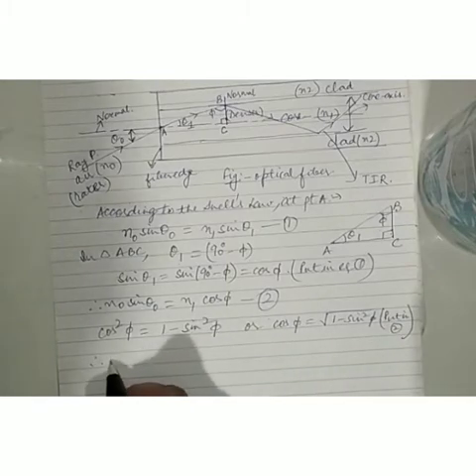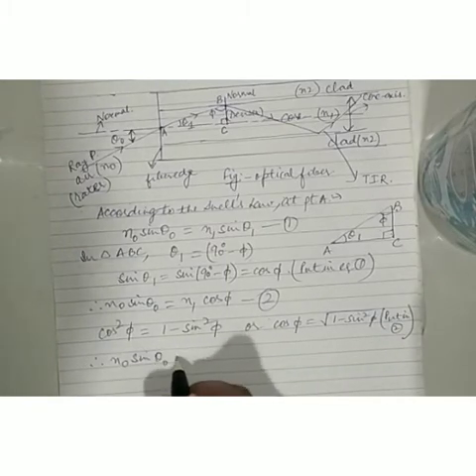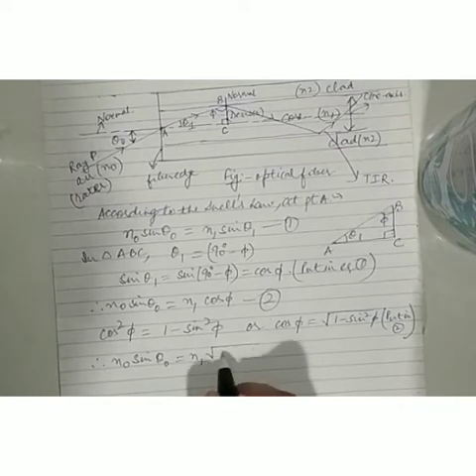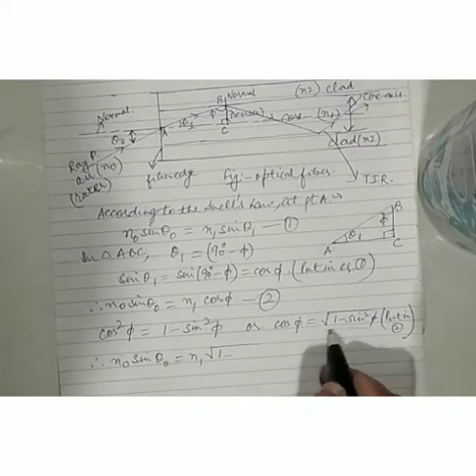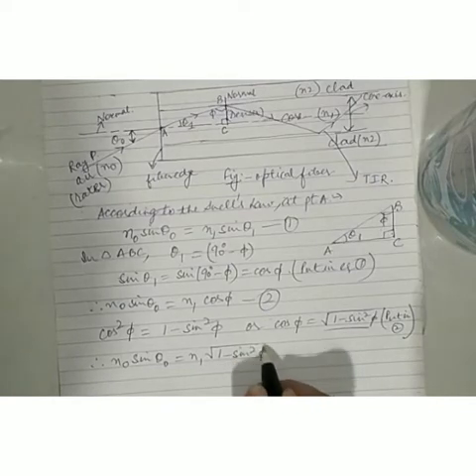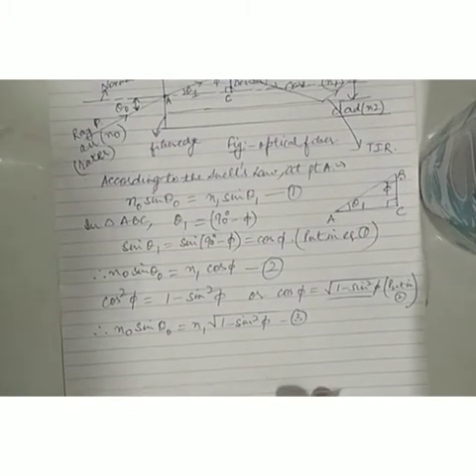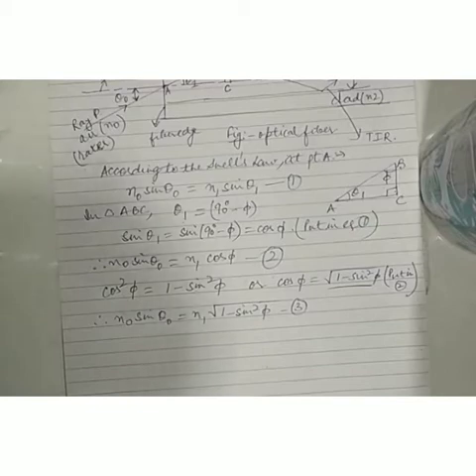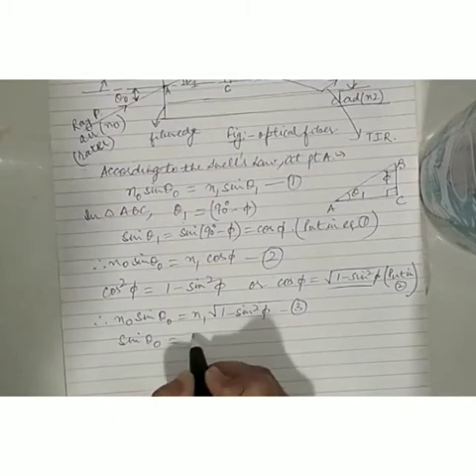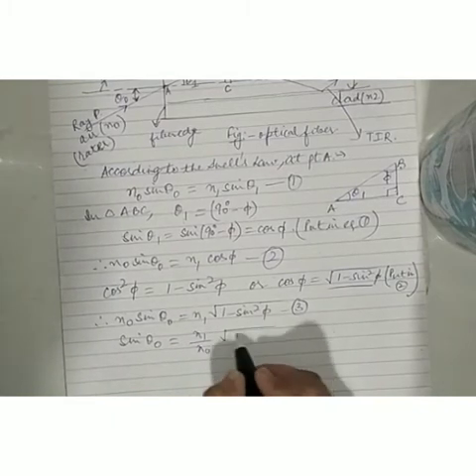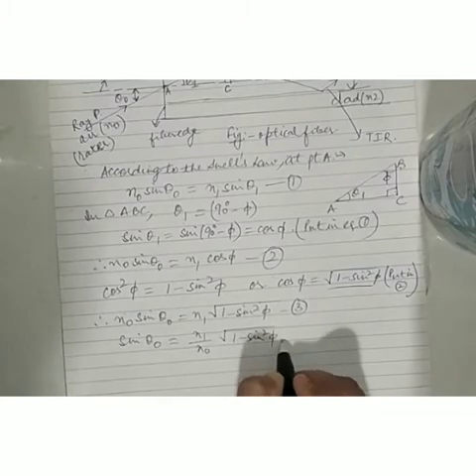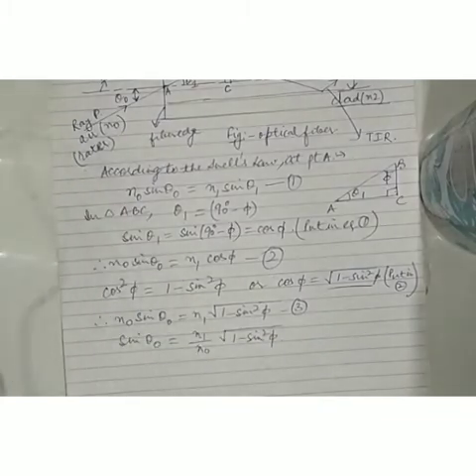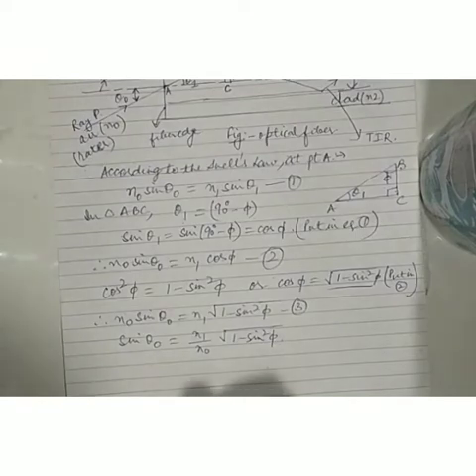Therefore equation 2 becomes n naught sine theta naught is equal to n1 into square root of, instead of cos of phi, I am writing 1 minus sine square of phi. Take this as equation number 3. Now I can also write it as sine of theta 0 is equal to n1 upon n0 into square root of 1 minus sine square phi.